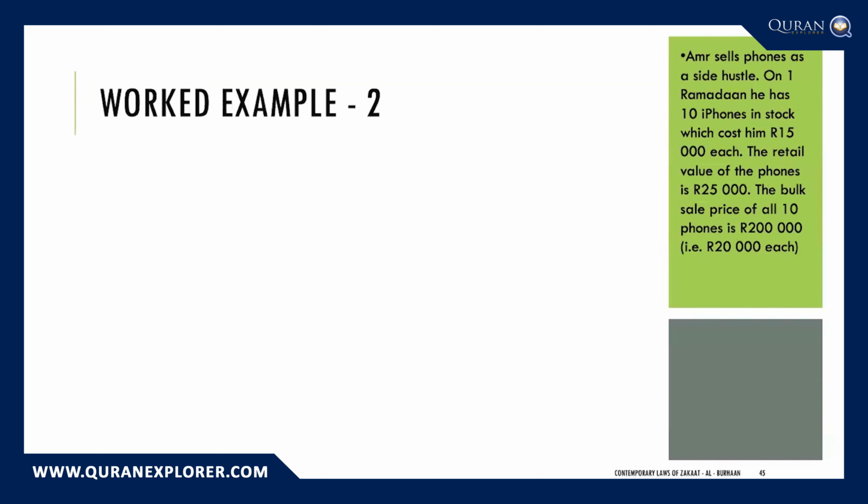Now, he's got cell phones that he sells as a side hustle, and these cell phones would now be inventory or trading stock. As a result of that, he would have to value them for zakat purposes. We know that it cost him 15,000 rand each, but we also know that looking at our session on zakat on inventory, he can either value them at the retail value of 25,000 rand, or he could do it at a bulk sale price, which would be slightly lower than the retail value. In this case, it's 200,000 rands. He cannot value it at cost. The 15,000 rand cost is not correct for zakat valuation purposes.